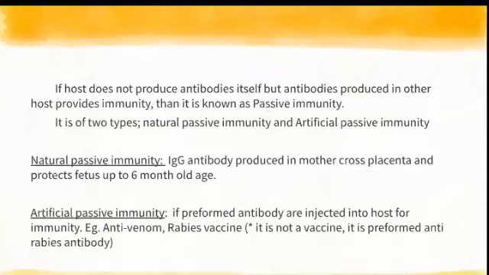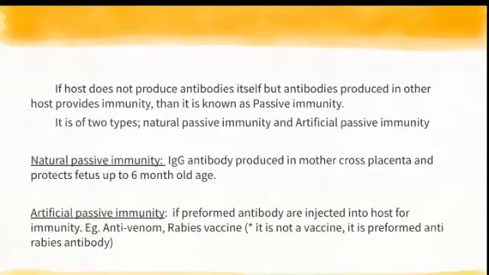That is how things are working now. Preformed antibodies are injected into the host for immunity. What they do is they produce antibodies in another animal, especially the horse. The horse produces a lot of antibodies against the snake. The horse serum will have a lot of antibodies against the snake. So they take it out, make it into an anti-venom, and inject it into our body when necessary. We call it anti-snake venom.